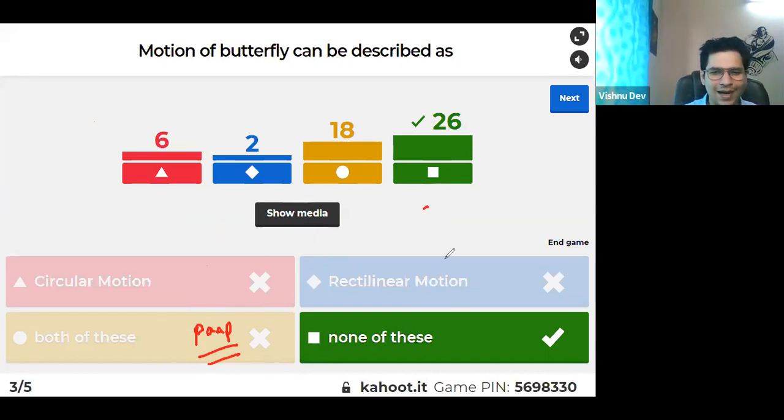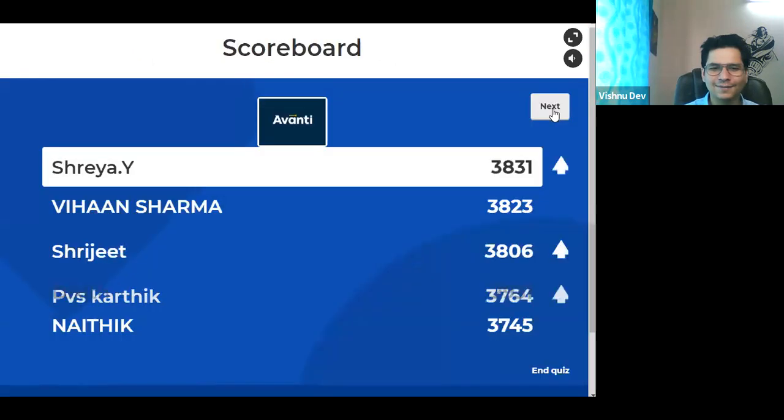How can someone move in a circle as well as a straight line? Tell me, is it possible? Think about it. Is it even possible to move in a circle as well as a straight line simultaneously? Yes or no? So this is a sin. Okay? We should not commit this sin. Okay, next. I guess this is clear, everyone.